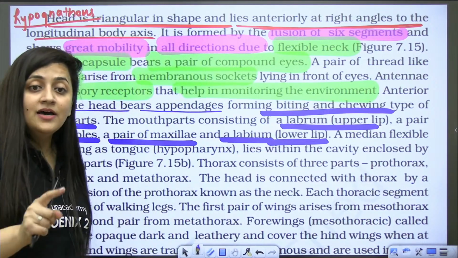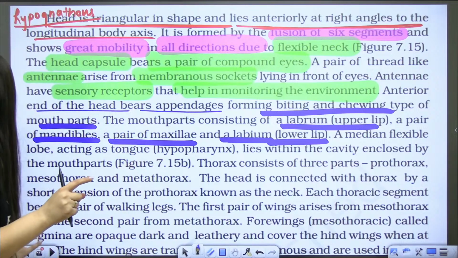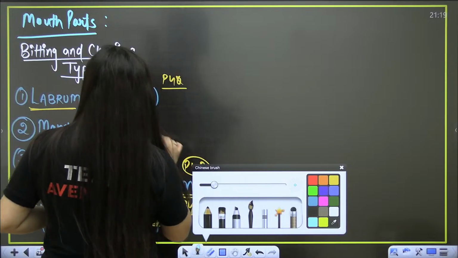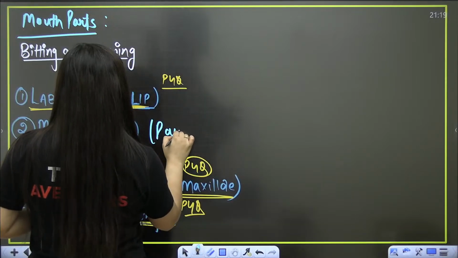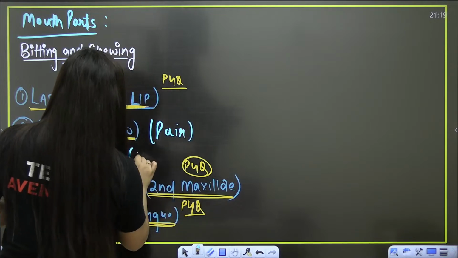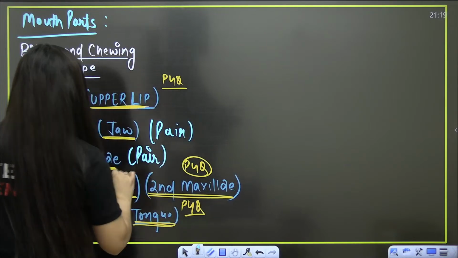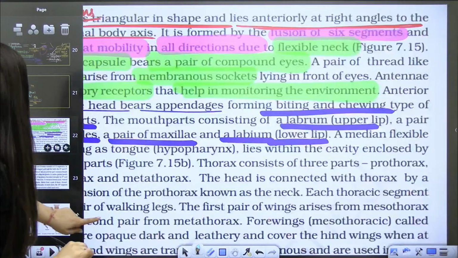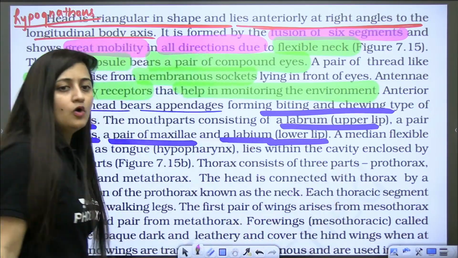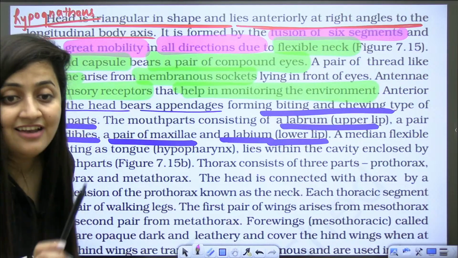Pair of mandibles, you can mention it here. Right? Pair of this. And then comes the lower lip. So your notes should be self-explanatory. Okay, your notes should be self-explanatory.